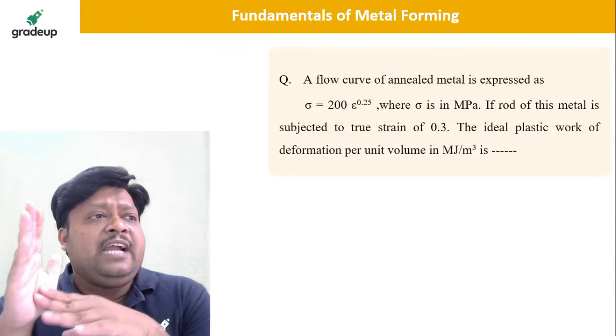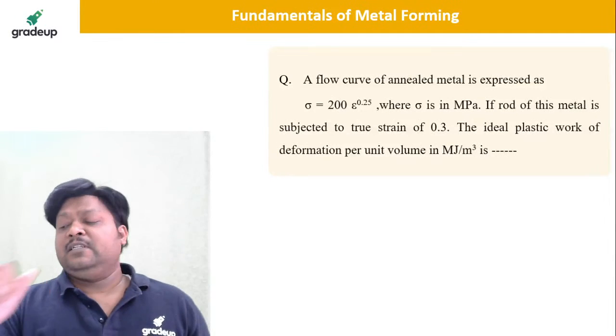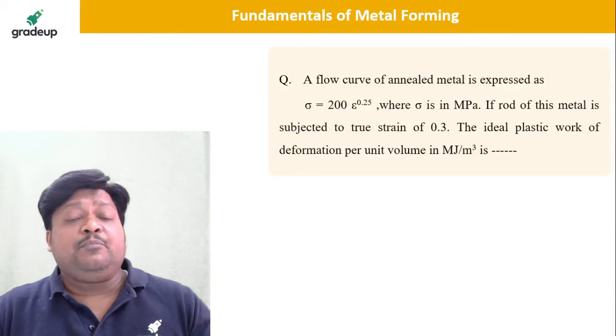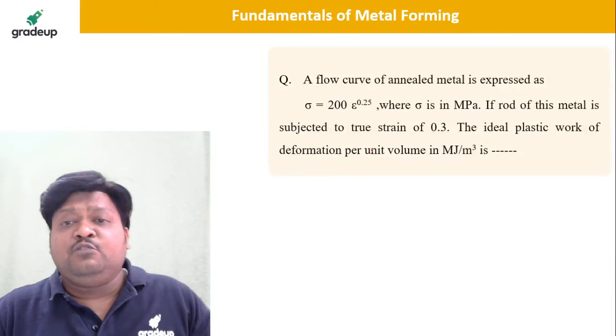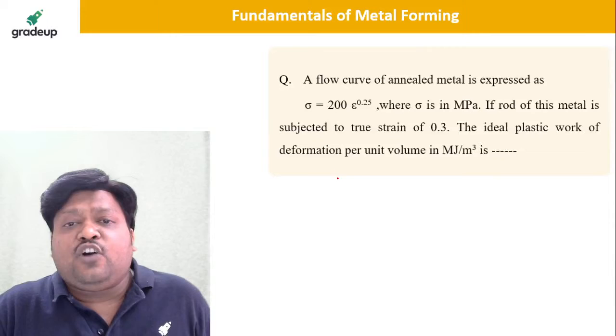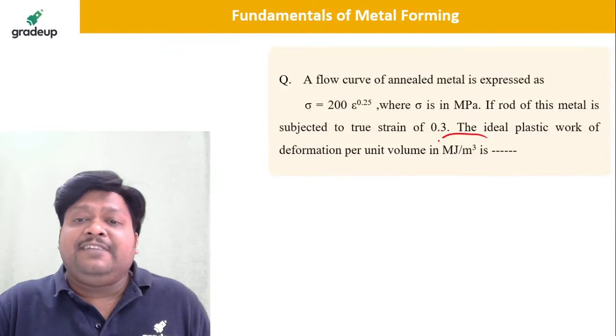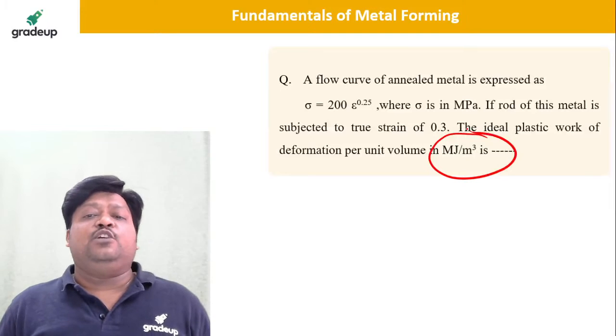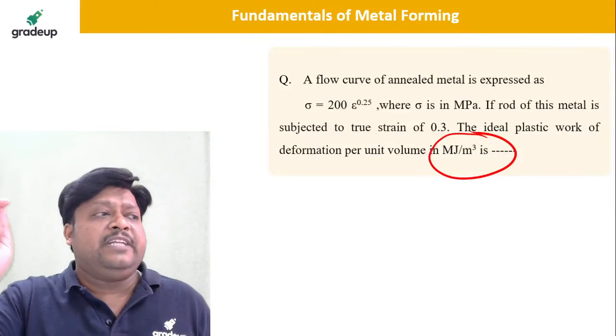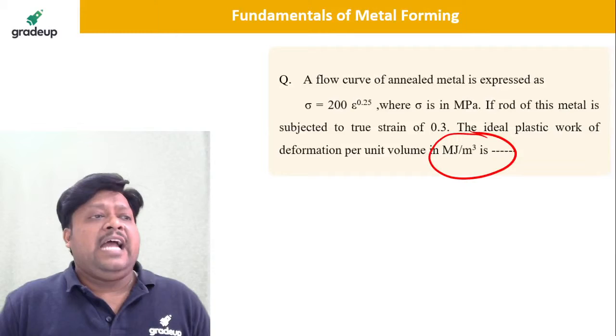Take the question, I want the answer from you guys. See, they particularly describe there the unit, the ideal plastic work of deformation per unit volume. So it will be in megajoule per meter cube. Tell me the answer. I need the answer.